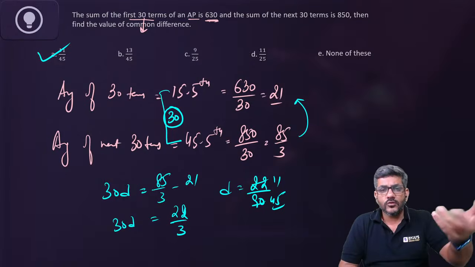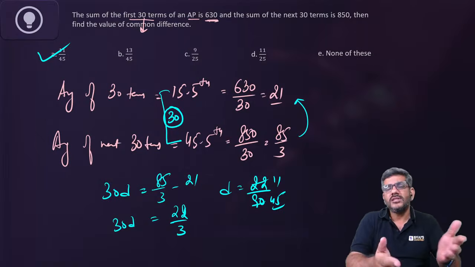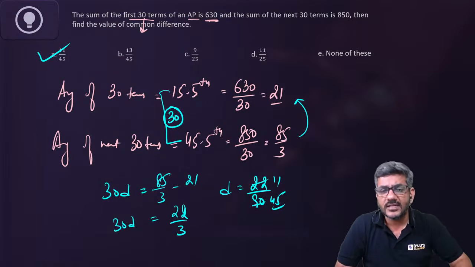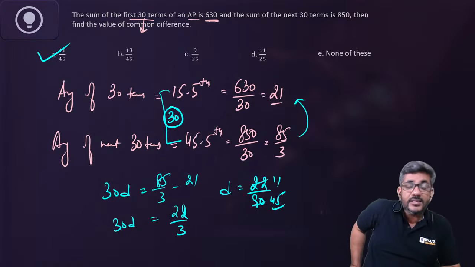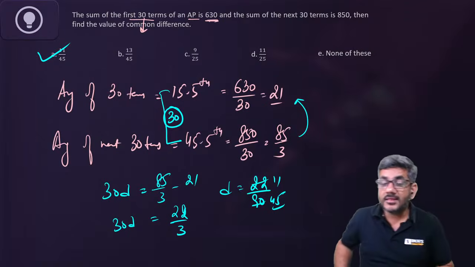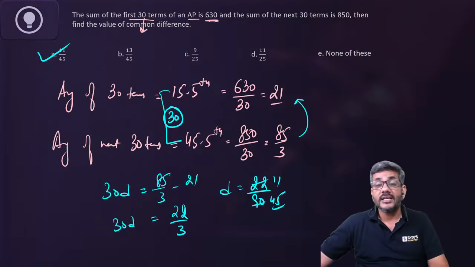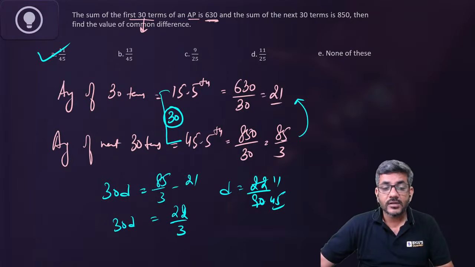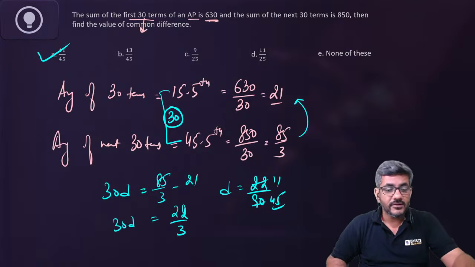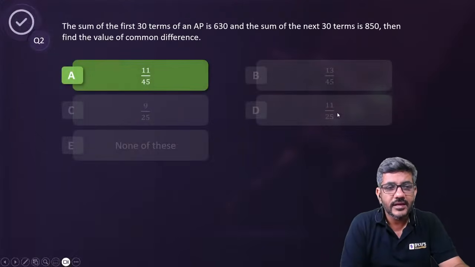दो इक्वेशंस थे, दो वेरिएबल्स थे आपके पास, सॉल्व करके हम लोग कॉमन डिफरेंस निकाल सकते थे. बट आई डोंट थिंक दैट वुड बी नीडेड. आप इसको आसानी से कर सकते हैं जैसे हम लोगों ने अभी कर लिया है. Just do that, it will become easy for you. Try to understand these methods because they will make your questions very easy. जितना आप alternate तरीके से करना शुरू करेंगे आपको जल्दी इसका आंसर मिलेगा. Rido anyways had got the correct answer for this question. Very good, Rido. I'll move ahead now to the next question. Question number 3 on your screen is here now.